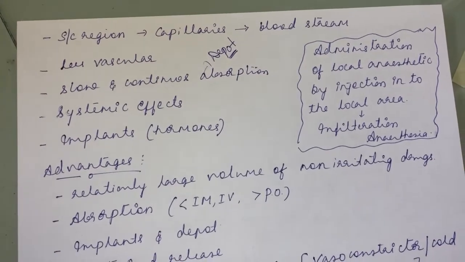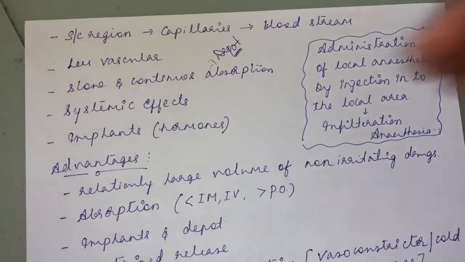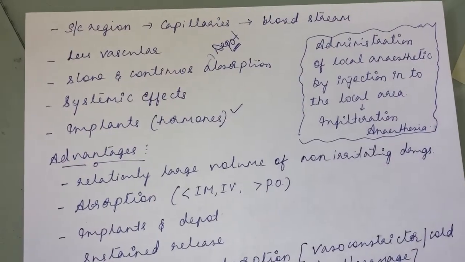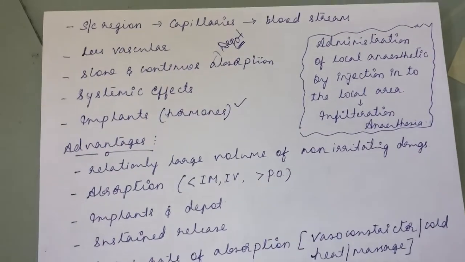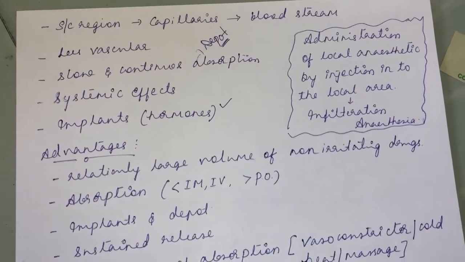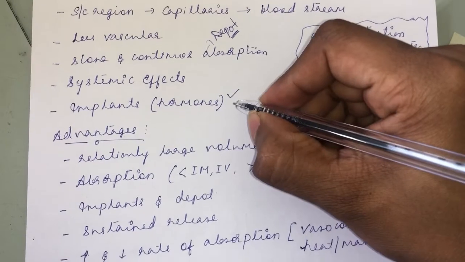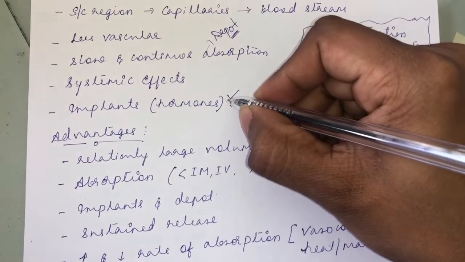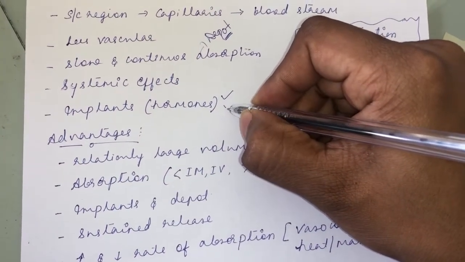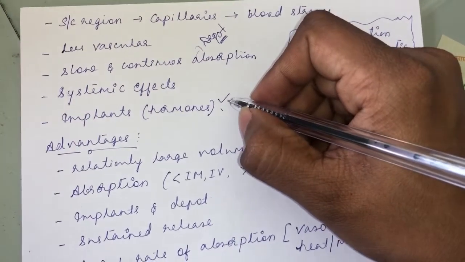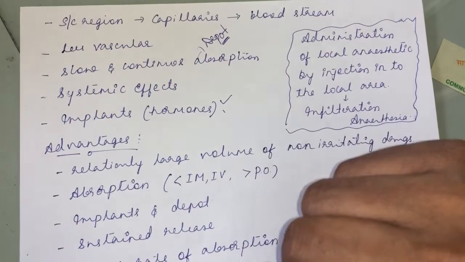More commonly it produces a systemic effect, and certain implants can also be given through this subcutaneous route. So what is the mode of administration of an implant? You temporarily numb the area, then you make a small incision, you put the implant in the subcutaneous tissue, you ligate it or you treat it as an open wound. Then after its work is done, the implant will be removed.